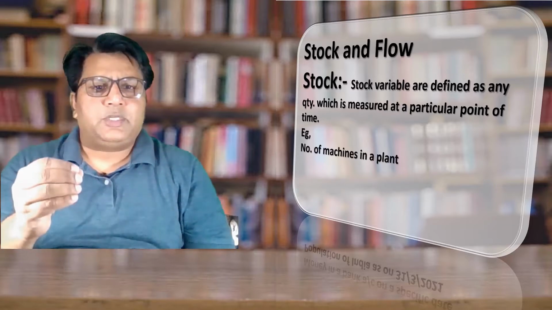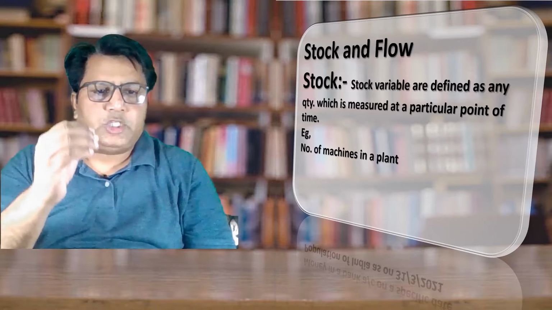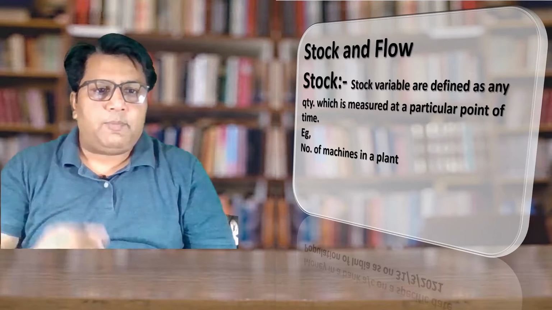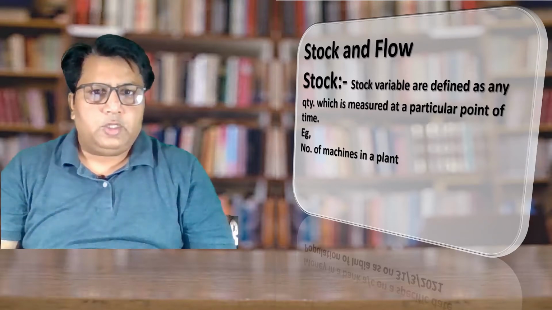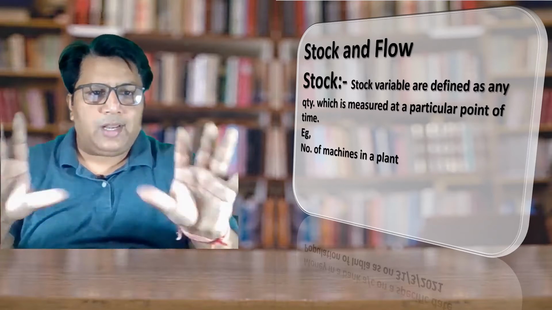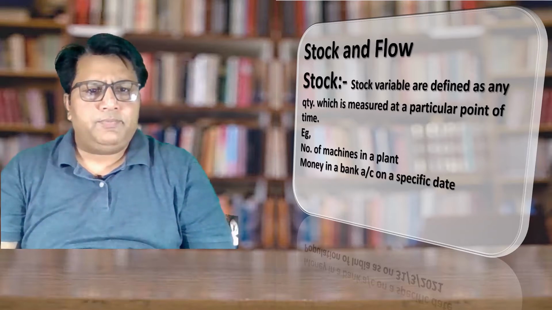When I say number of machines in a plant, it means that I am talking about the number of machineries in a plant right now. So what I will do? I will count the number of machineries and will be intimated. So when I say stock, it means at a particular point of time, what is the total number? Try to understand it with one more example.